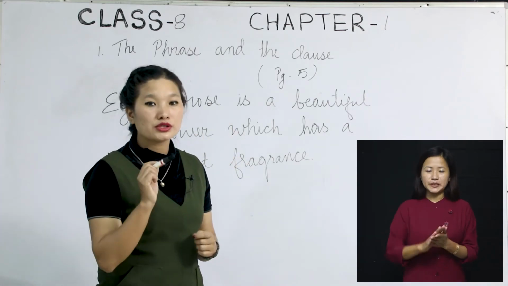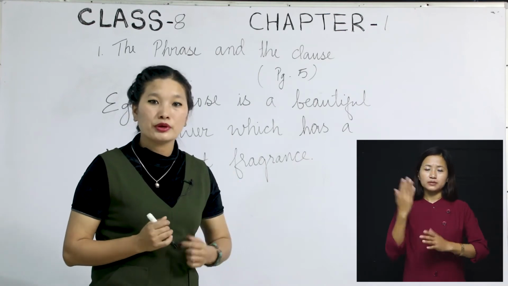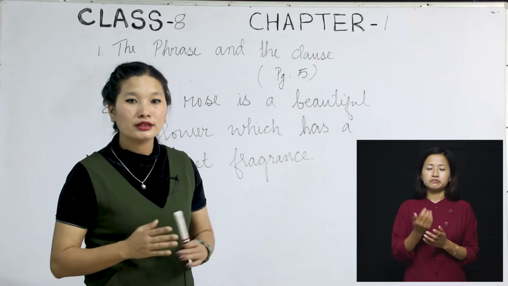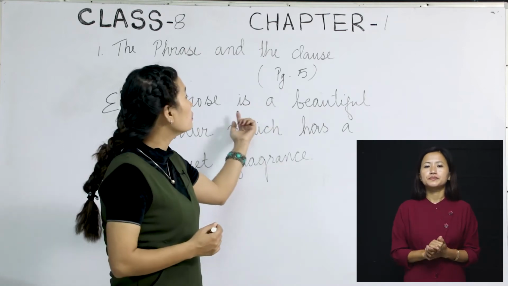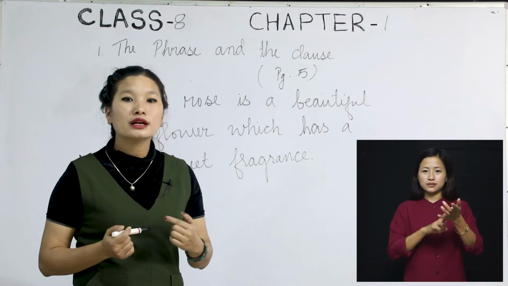If you are to change it into past tense, what will you say? The rose was a beautiful flower. That means it was beautiful earlier but no more in the present day. Okay? What I mean to say here is this word can change with the change of tense, and that is why it is called a finite verb.